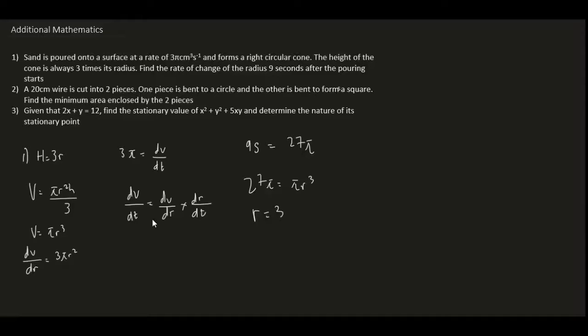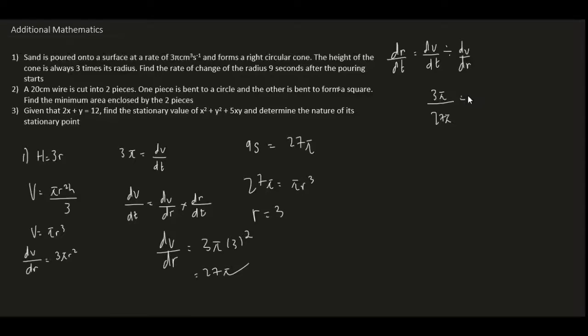Since r is equal to 3, we can find dV over dr, because dV over dr will be equal to 3 pi times 3 squared. 3 squared is 9, times 3, and this is also equal to 27 pi. With that, we can find dr over dt, which is simply equal to dV over dt divided by dV over dr. dV over dt is 3 pi, divided by dV over dr, which is 27 pi.